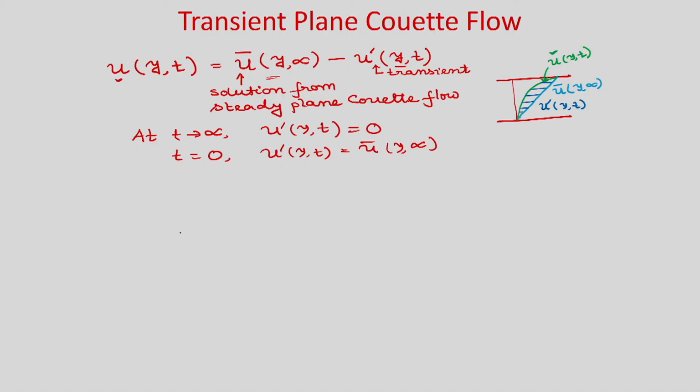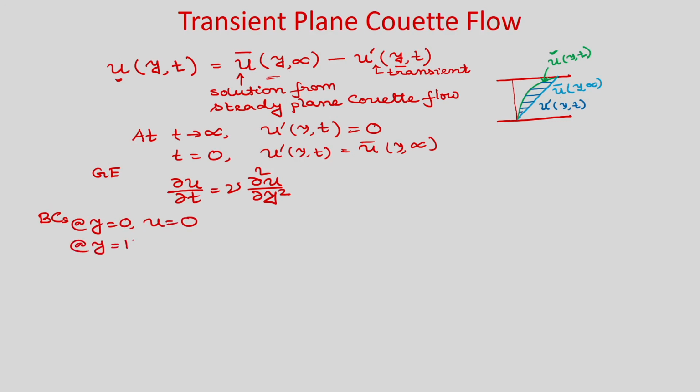So, now let us write the governing equation: del u by del t is equal to nu del 2 u by del y square. It is our original governing equation with boundary conditions at y equal to 0, u equal to 0 and at y equal to h, u equal to U.